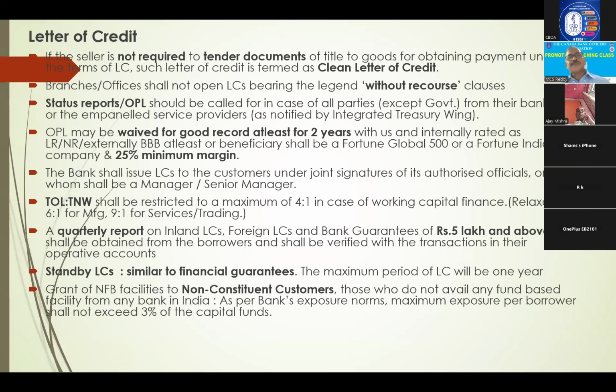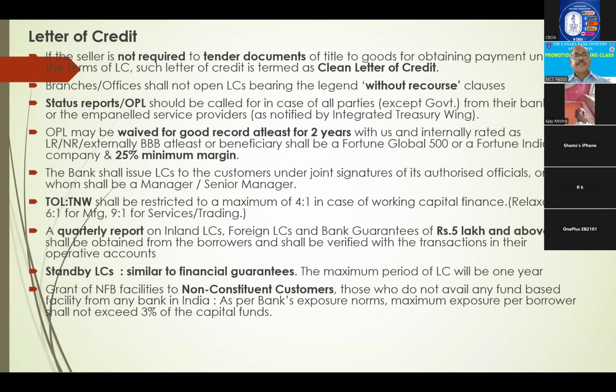Similarly, in LC, sometimes they are asking some definitions. What is the definition? First one is clean letter of credit. Normally, letter of credit should accompany documents of title. Suppose any goods are coming, like your shipping bill, airway bill, like that, it has to accompany. If the seller is not required to tender documents of title to goods, like airway bill, shipping bill, etc., for obtaining payments, it is called a clean letter of credit.